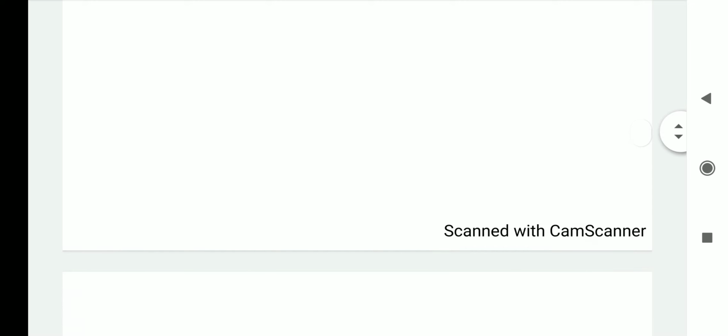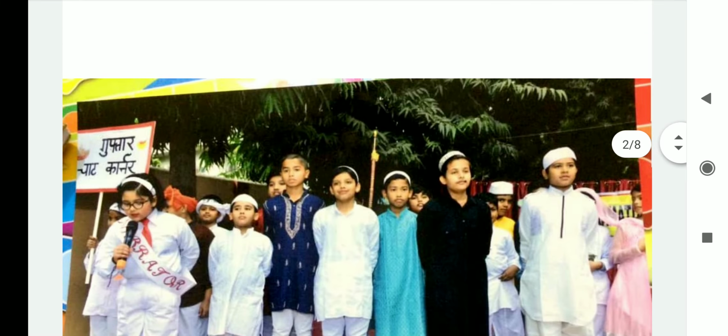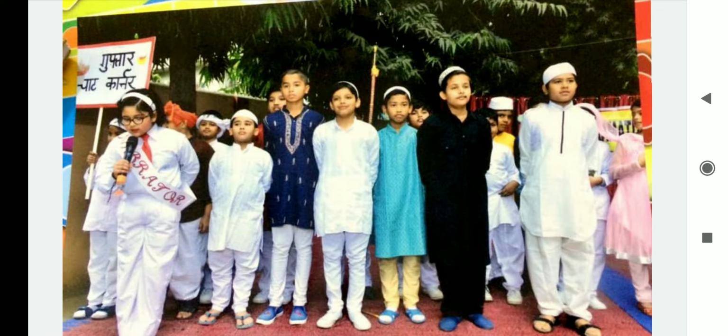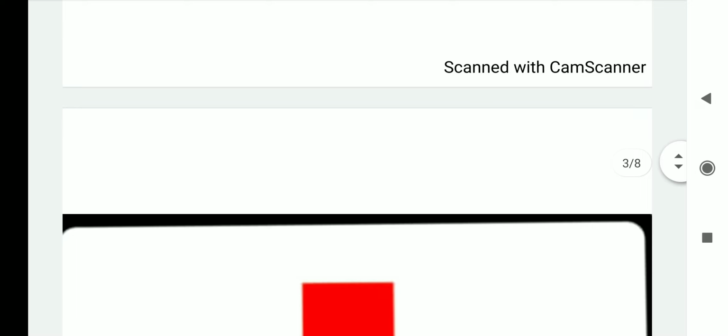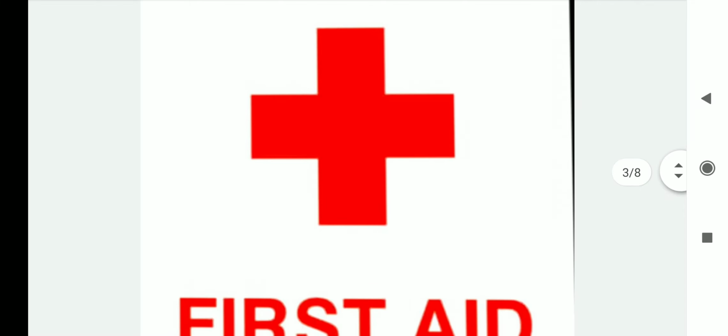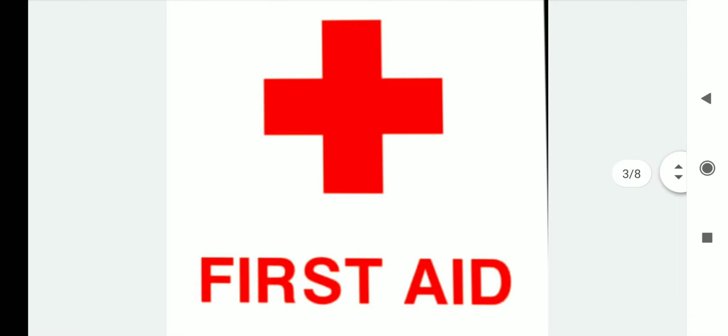Children, in previous class I explained to you about safety and precautions we should take to prevent accidents. Now the question arises, what should we do if there is any accident? Children, in case of an accident, the person must be given first aid. What is first aid? First aid is the medical help given to an injured person before a doctor arrives.